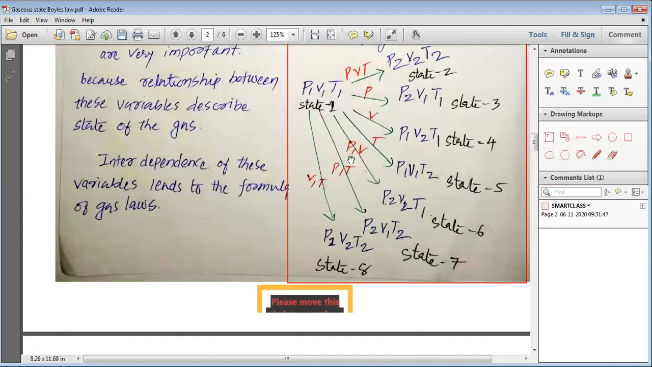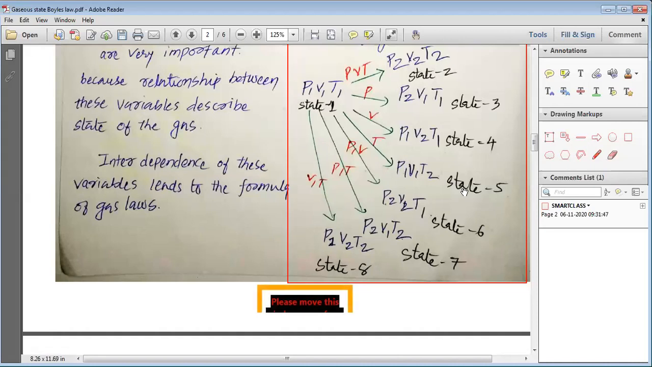If you change both pressure and volume, then the state number 6 is obtained, which is P2, V2 and T1. If you change pressure and temperature both, then the state number 7 is obtained, which is P2, V1 and T2. If you change volume and temperature, then state number 8 can be obtained, where you have the state variables P1, V2 and T2.